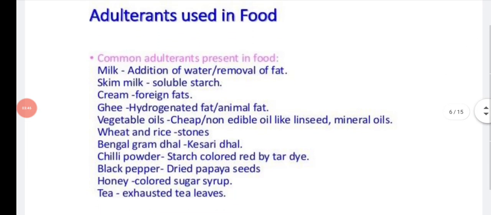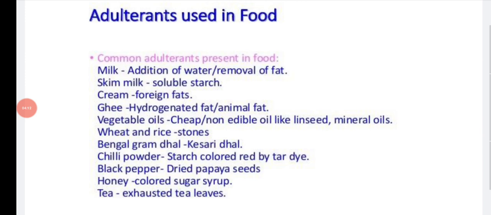So which are the adulterants used in food? In milk, there will be addition of water or removal of fat. In skim milk, there will be soluble starch. In cream, there will be foreign fats. In ghee, hydrogenated fat or animal fat. In vegetable oils, there will be cheap or non-edible oil like linseed and mineral oil. In wheat and rice, there will be stones.